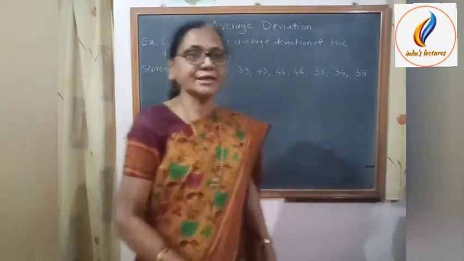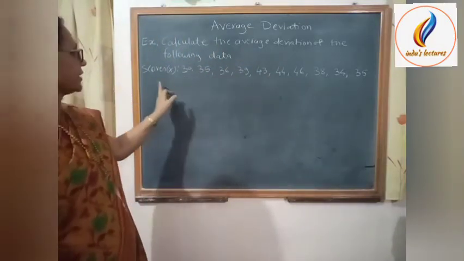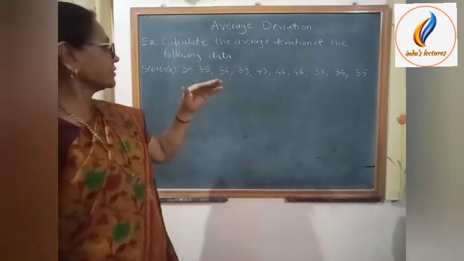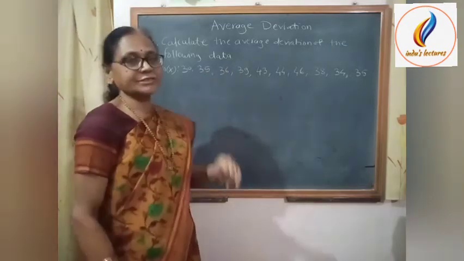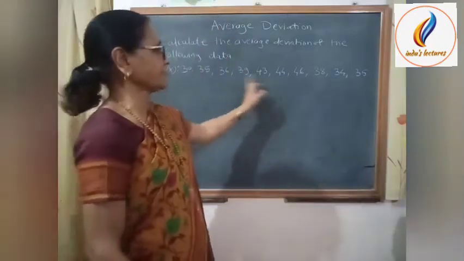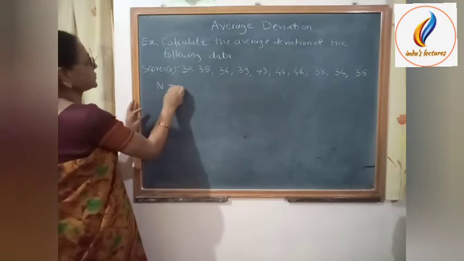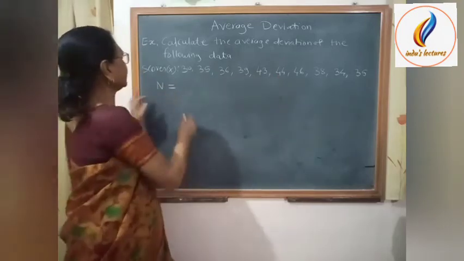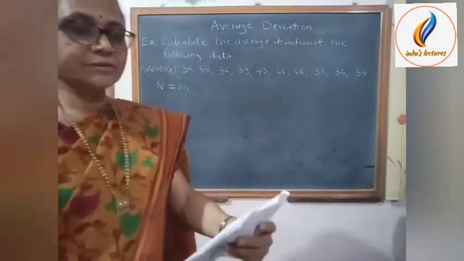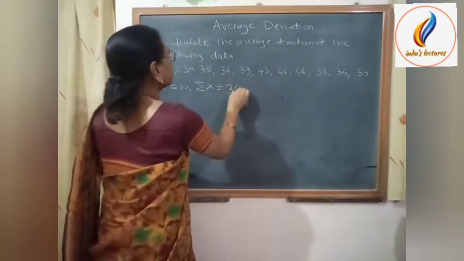Now let us consider an example. Calculate the average deviation of the following data. Data is given. Now we have to find the average deviation. So firstly we have to calculate the mean of the given data. So we count the scores. If we count these scores, then there are 10 in number. That means n is equal to 10. And their sum, the sum of all scores, sigma x, is equal to 380.